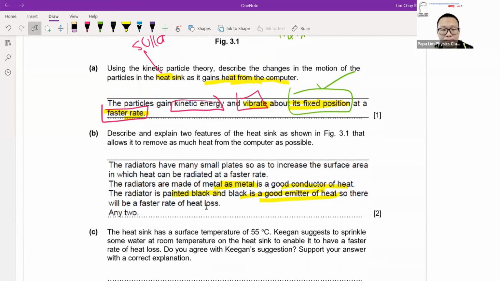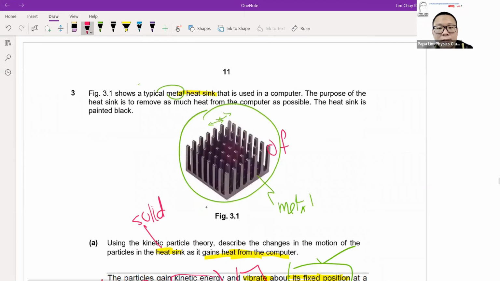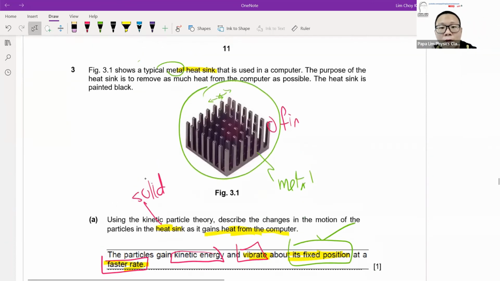Same thing also, you'll find that the heatsink has what we call small plates. Sometimes you don't write small plate, you tend to write small fins. So you have fins between them. These small things are fins. Instead of a big, gigantic rectangular block, I actually want the shape of the heatsink to be in terms of fins, like what you're seeing now. They're small, like spikes, poking up from the heatsink. Why do I want it to be in this spike form or this fin form? It is because of the area.